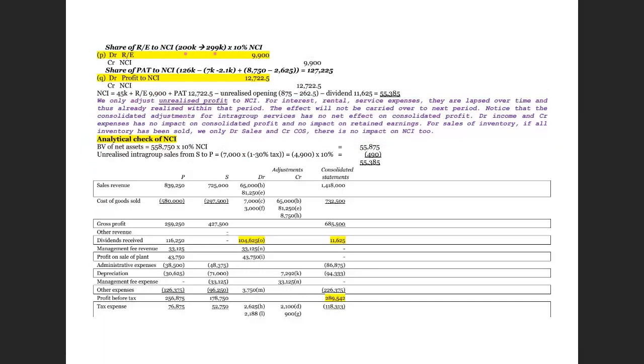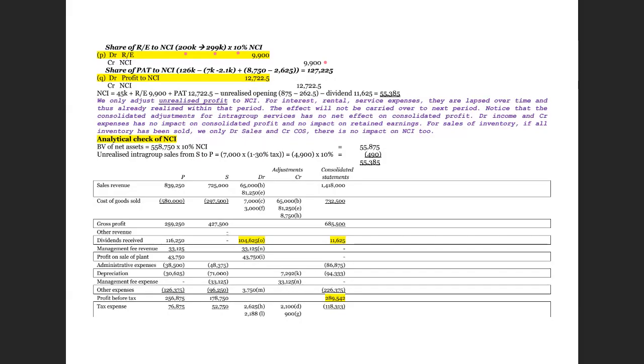Any increase in the retained earnings, 10% goes to NCI. Therefore, we debit retained earnings for the post-acquisition increase in retained earnings. Allocated to NCI will be 9,900. So we credit NCI 9,900, being 10% of the increase in retained earnings from the day of acquisitions up to the beginning of the current year.